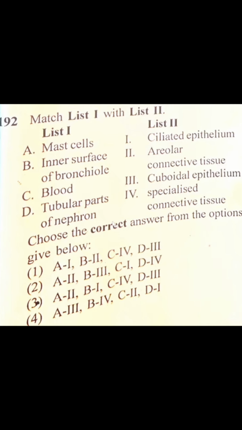Match column 1 and column 2. Mast cell is found in areolar connective tissue. Second, inner surface of bronchioles is a ciliated epithelium. First, blood is a specialized connective tissue. The distal part of the nephron is a cuboidal epithelium. So the correct option is second, first, fourth, and third. The correct option is third.